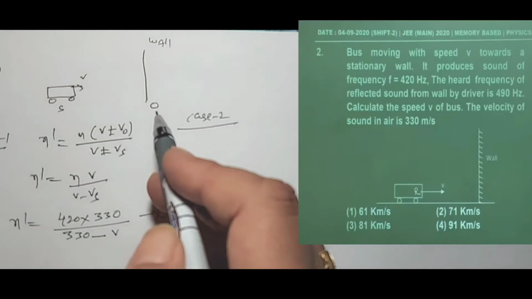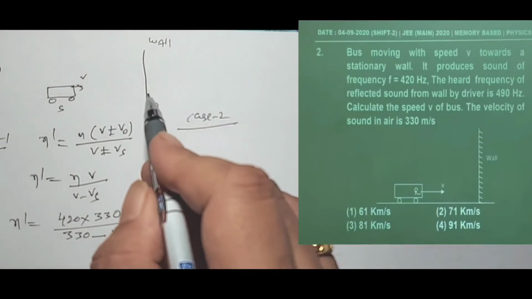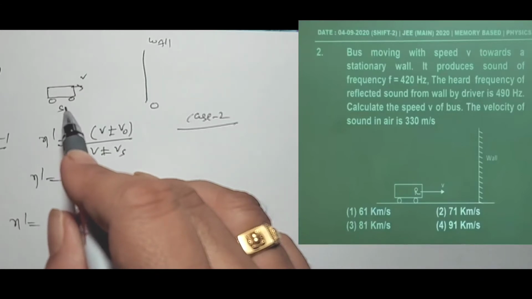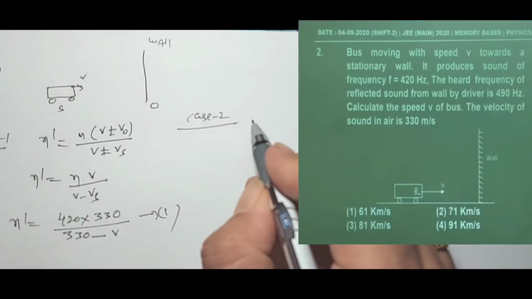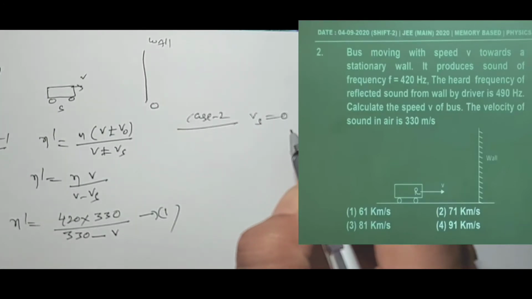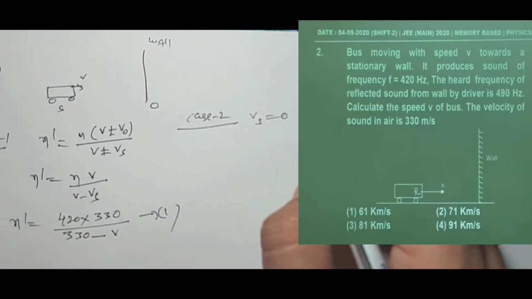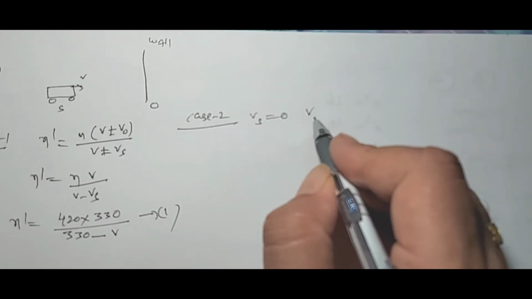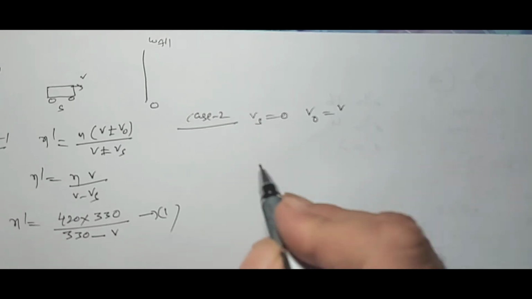So in this case, the wall acts as a source and the bus acts as an observer. So here the wall acts as a source, that means Vs is equal to 0, and the observer is moving with velocity V again. That means V naught is equal to V here.